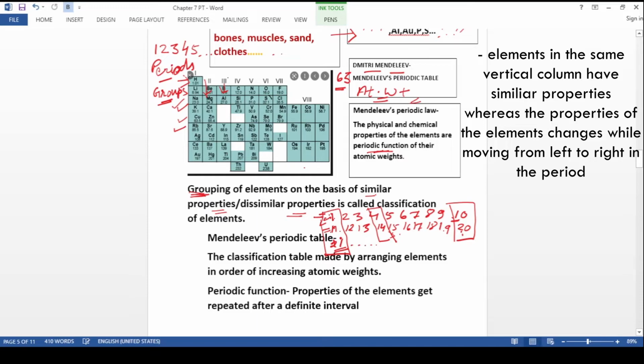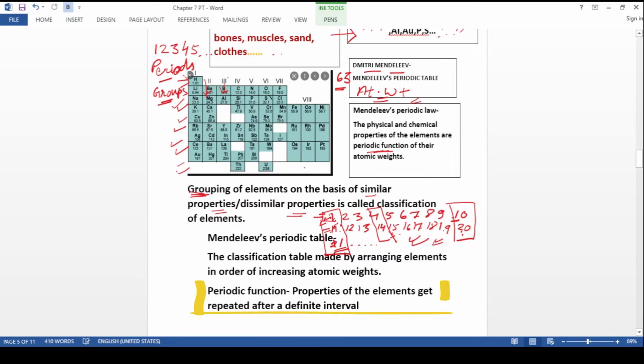This is an example. In a similar way properties are kept in this table. We'll study this later. The same pattern is followed over here in Mendeleev's periodic table, right? So properties of the elements in the same vertical column are similar, whereas properties keep changing while moving from one element to the next in the horizontal line in the period. So this was termed as periodicity, or the periodic function of the elements. It can be stated this way.